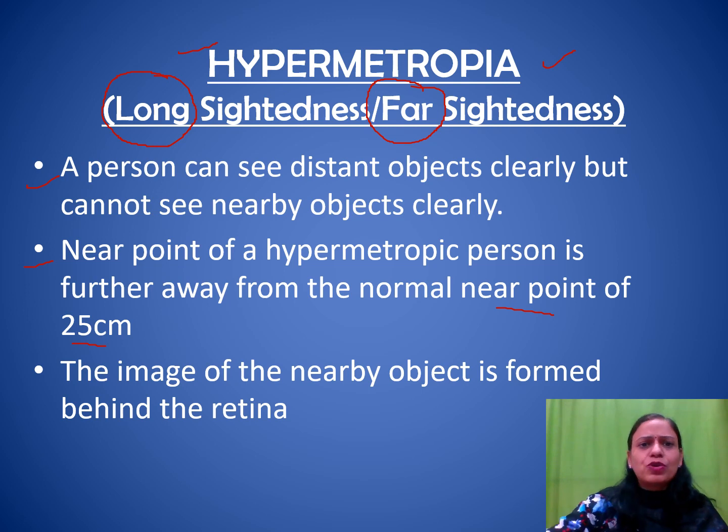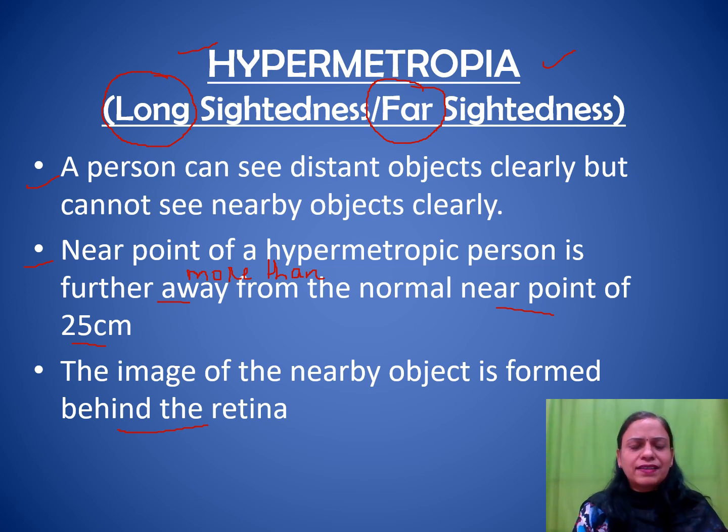So obviously it has to go away, further away. That means it is more than 25 centimeters, right? Then the image is formed behind the retina. In case of myopia, we said the image was formed in front of the retina. Now in case of hypermetropia, the image goes behind the retina.